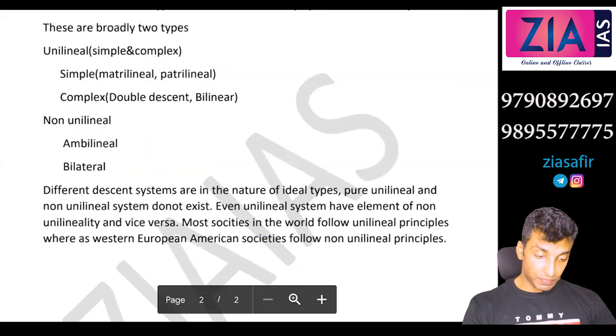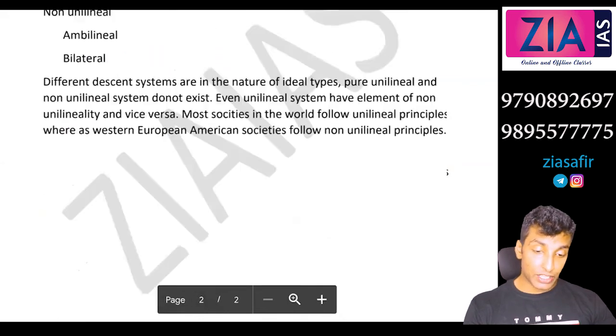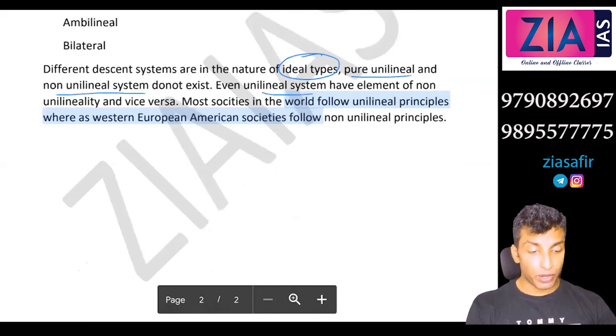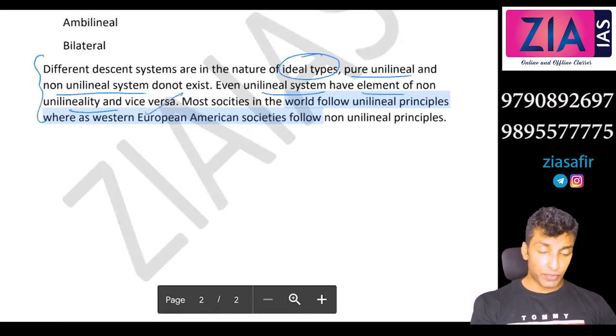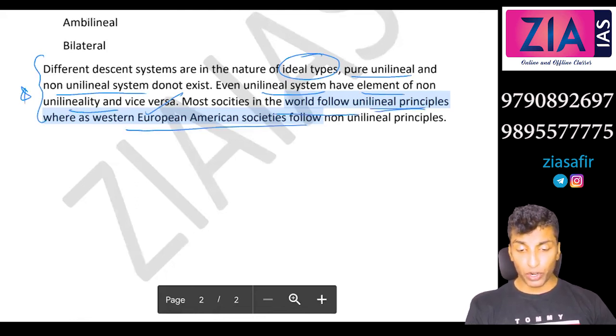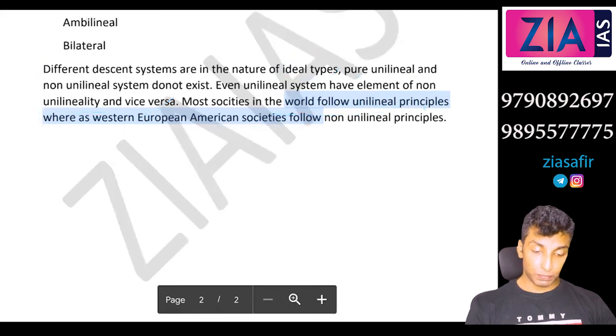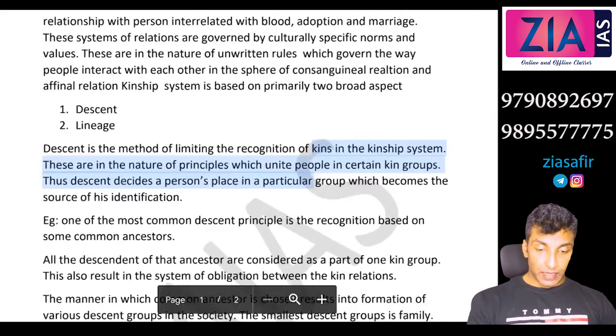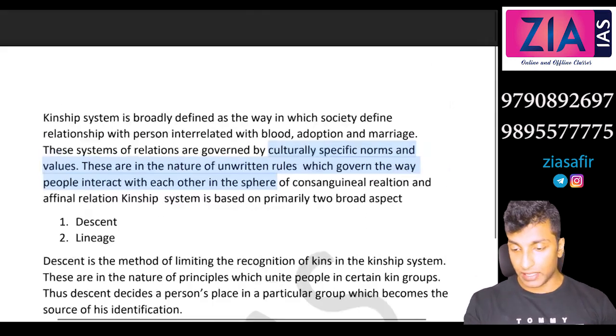Now, all these different descent systems are in the nature of ideal types. So these are again not pure forms. Pure unilineal and non-unilineal systems do not exist. Even unilineal systems have elements of non-unilineality and vice versa. So this is a very important paragraph that you need to write towards a conclusion. Most societies in the world follow the unilineal principle, whereas Western societies follow the non-unilineal principle. Yeah, that's about lineage and descent.